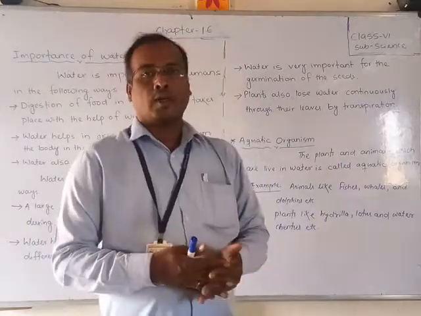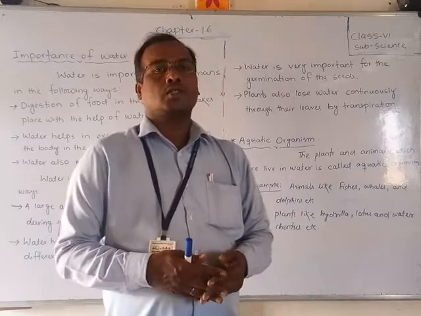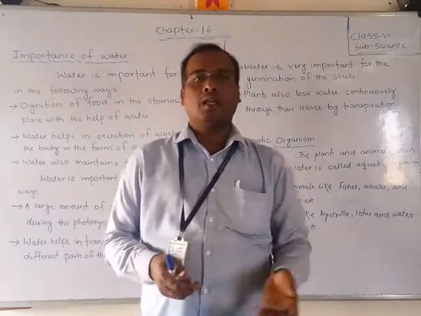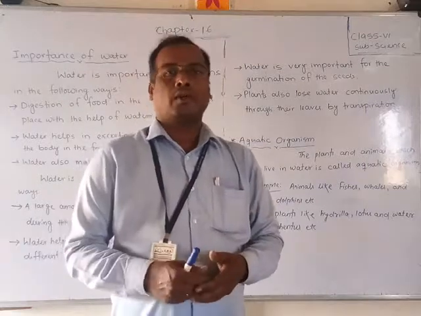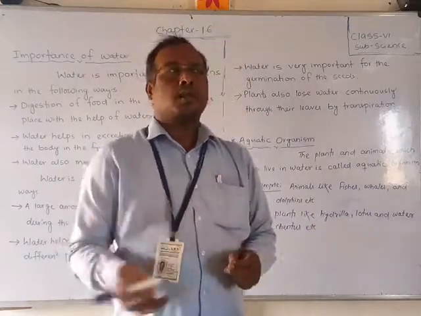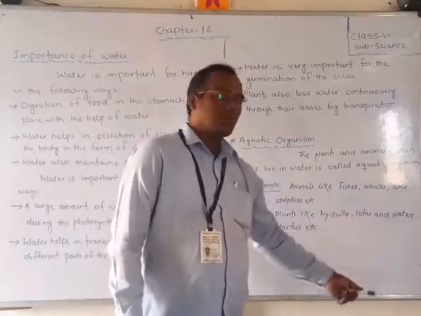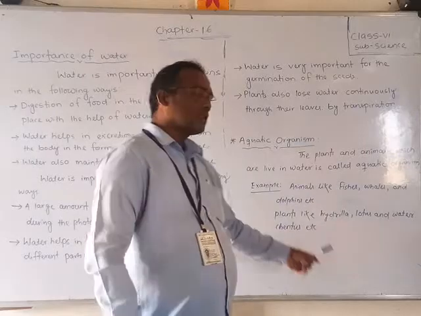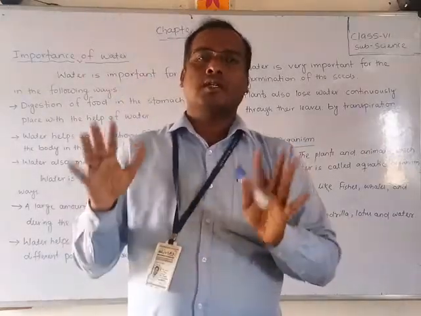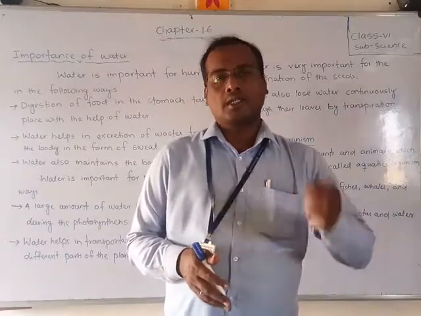If you see a fish, dolphin or whale, these live in the water, so these are called aquatic animals. In plants, there are hydrilla, lotus, and water chestnut, and so many other plants that live in the water only. These are called aquatic organisms.